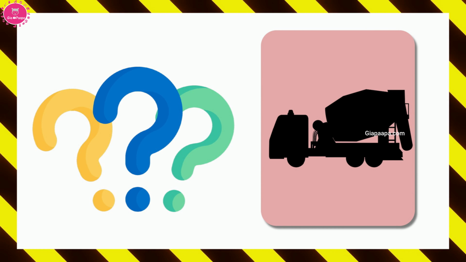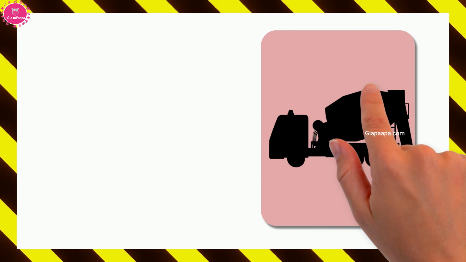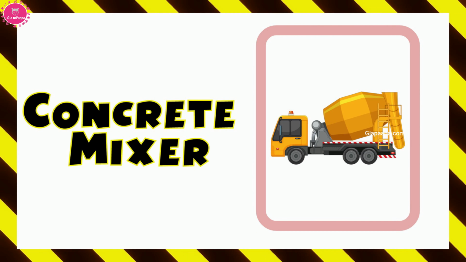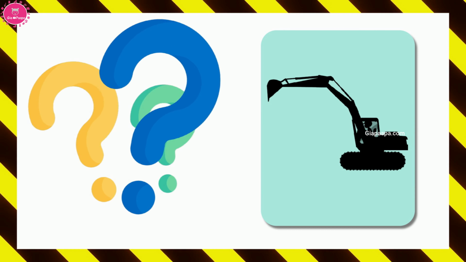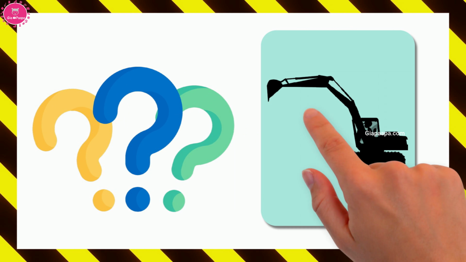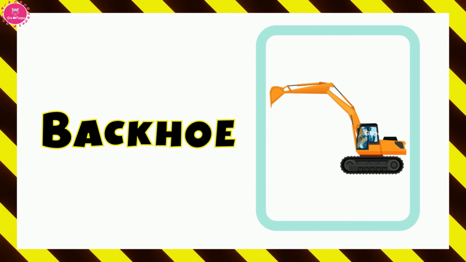What is the name of this vehicle? Let's see. It is concrete mixer. Concrete mixer. What is the name of this vehicle? Let's see. It is backhoe. Backhoe.